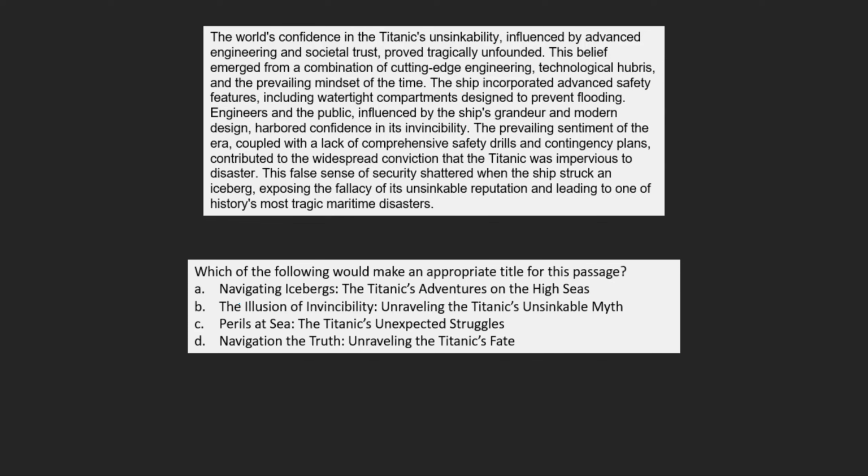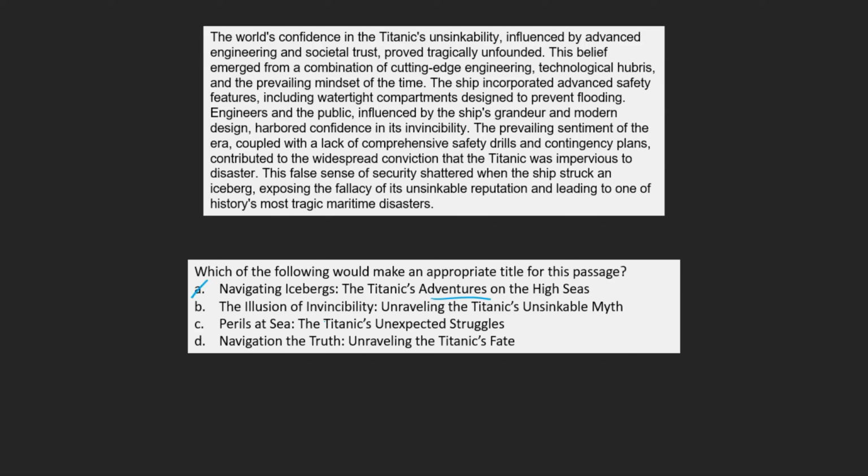A. Navigating icebergs, the Titanic's adventures on the high seas. Based on our passage, this wouldn't make an appropriate title. While the last sentence does discuss the Titanic hitting an iceberg, this could hardly be described as an adventure, as we all know the tragic end. Therefore, this can be marked as incorrect.